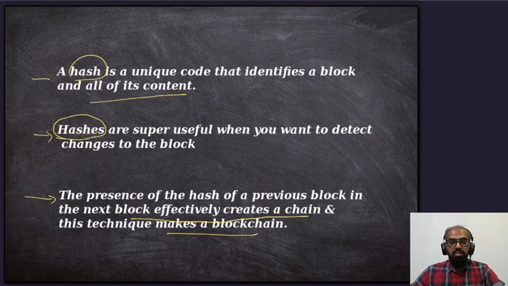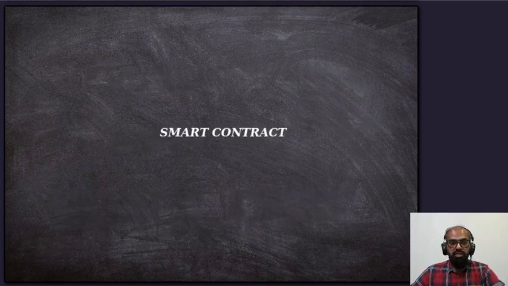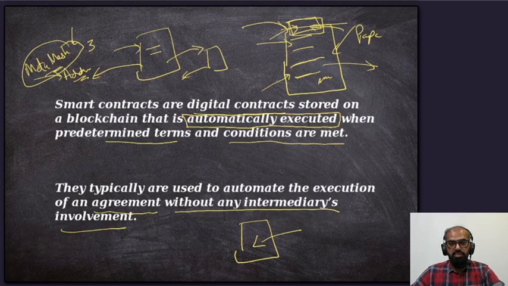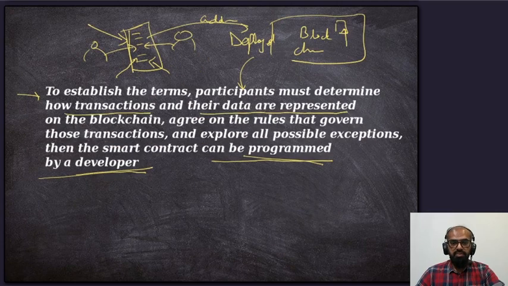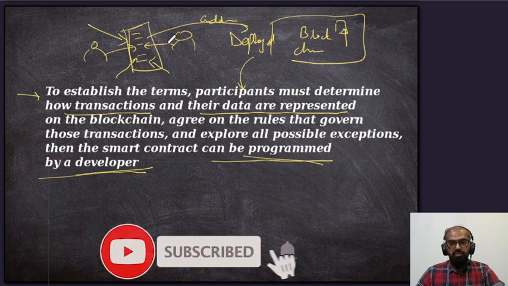Then we discussed the hashes, and then we jumped on to smart contracts, and we described how a smart contract differs from the actual paper contract which we have. Then we talked about some examples, and how a transaction is automatically executed whenever the conditions of a particular contract are met.